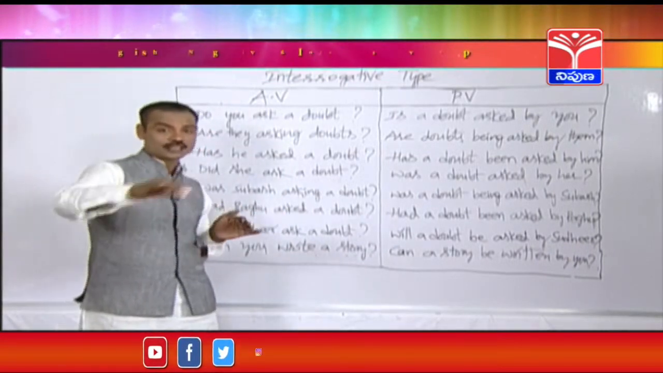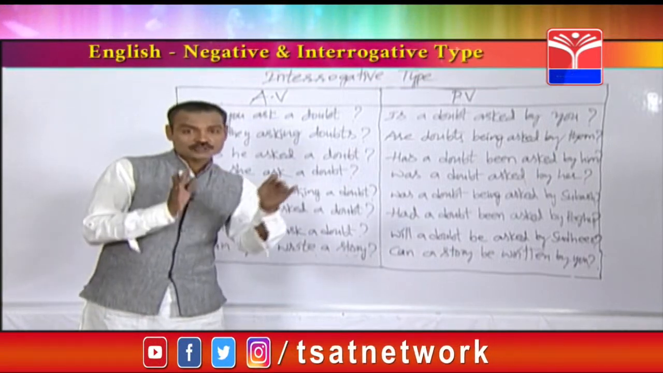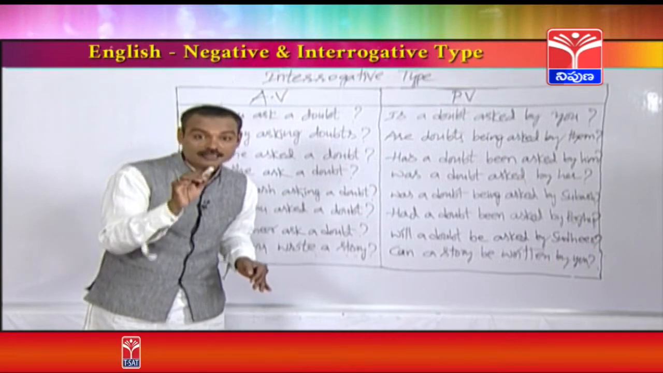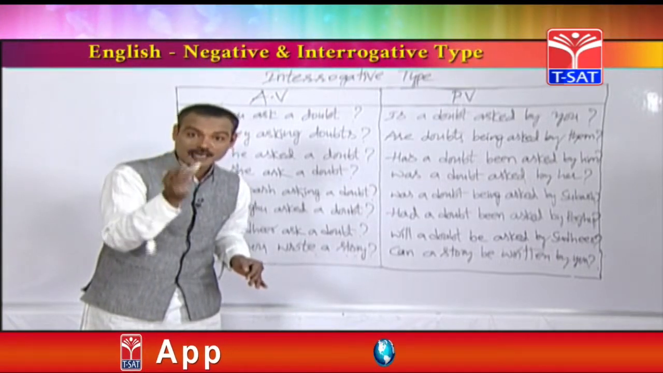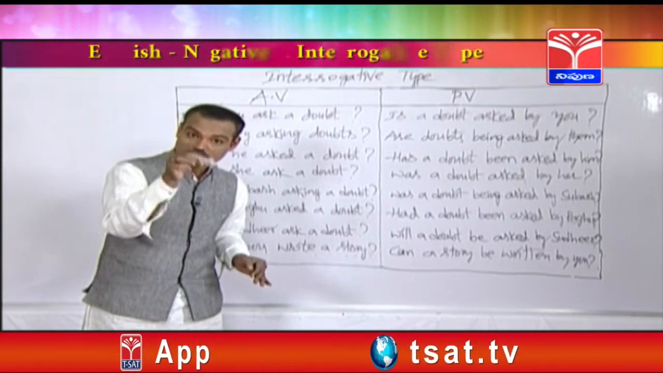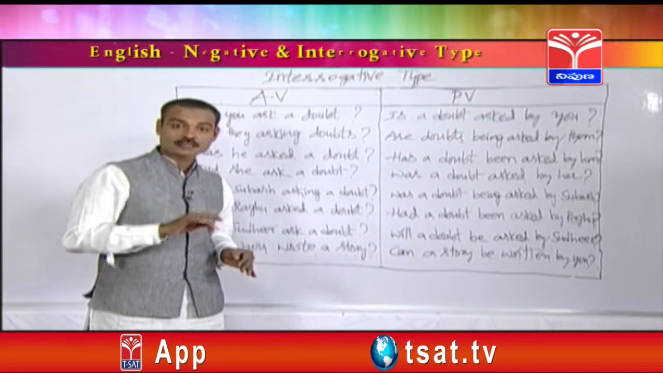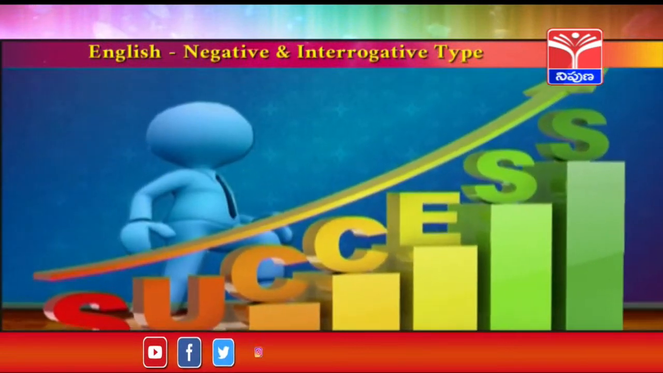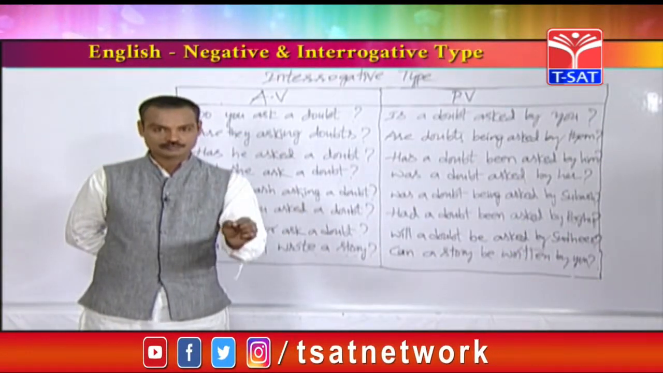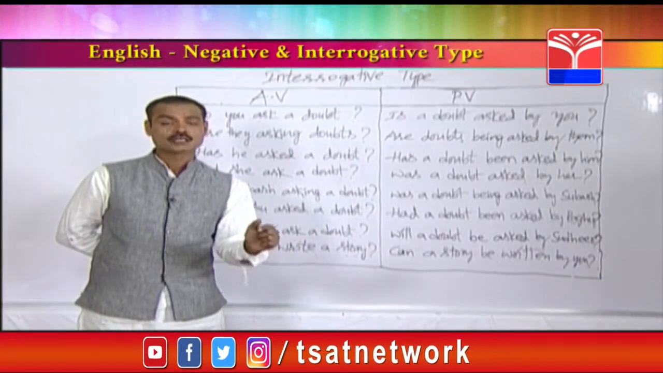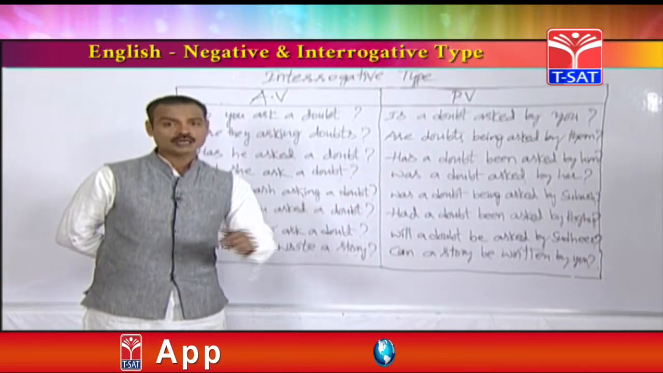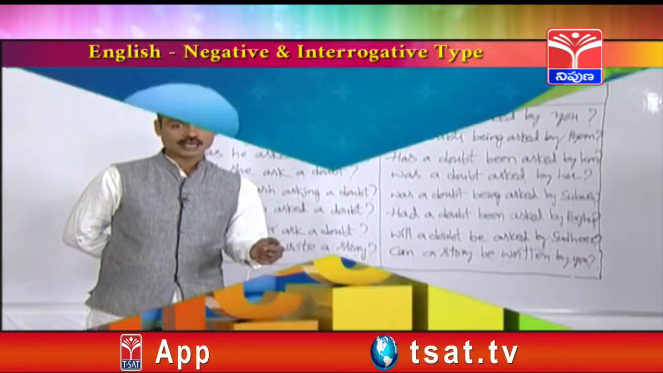So friends, when they give options like that, you should observe which option has started with either have or has. Whatever the option has started with either have or has, that may be the answer. For example, option A has started with has, option B has started with have. So you should find out if the singular object is there, that should be started with has. If the plural object is there, that should be started with have.